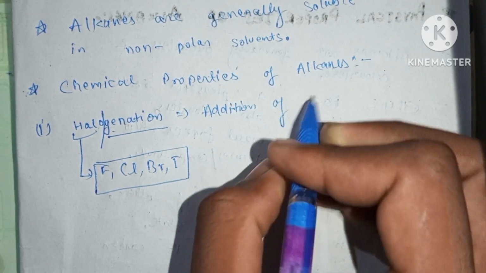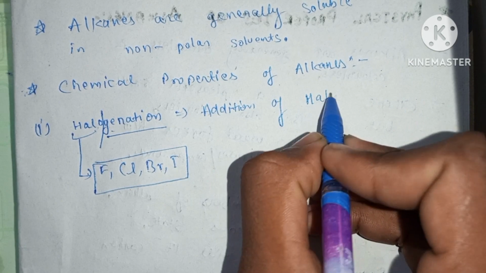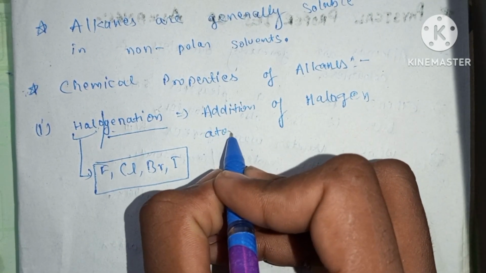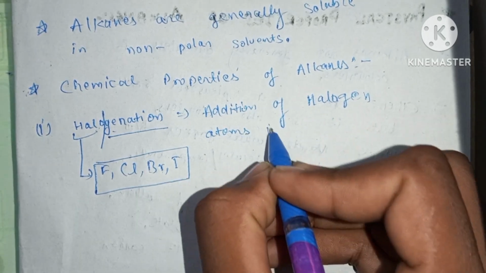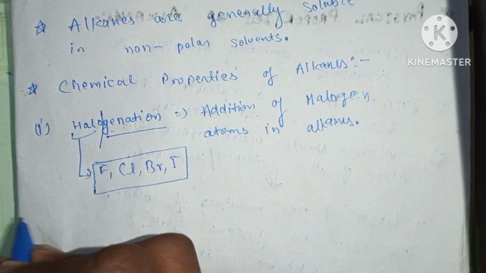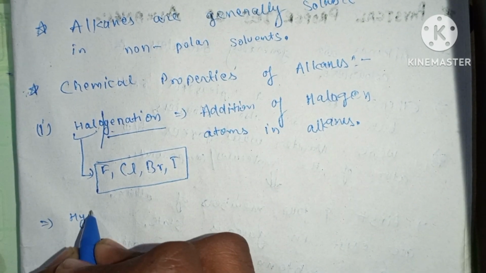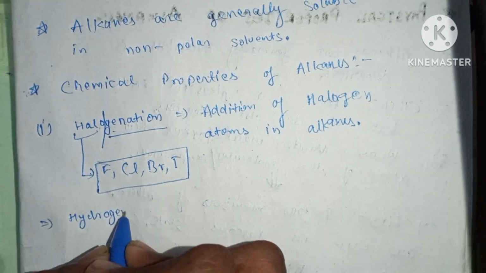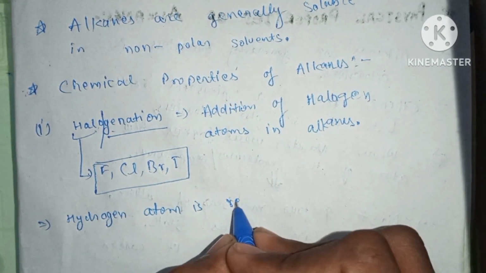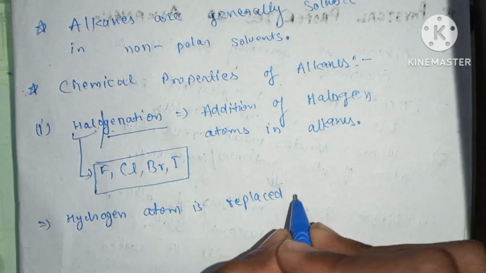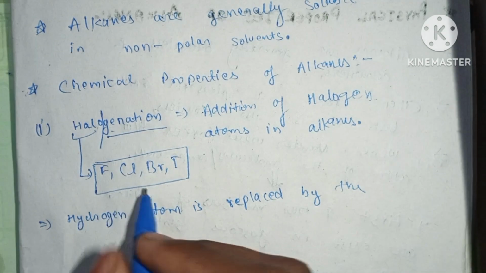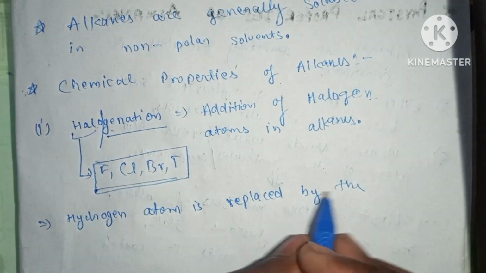So this word means addition of halogen atoms in alkanes. Here a hydrogen atom is replaced by any halogen of these four halogens.